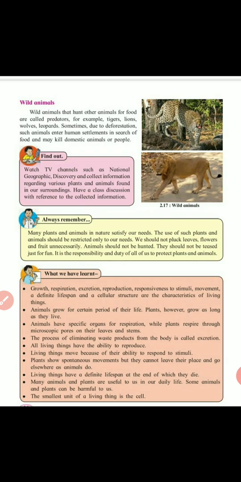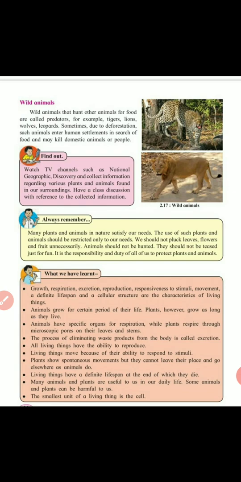Sometimes, due to deforestation, some such animals enter the human settlement in search of food, and they may kill domestic animals or people too. Deforestation means cutting of the trees in the forest.